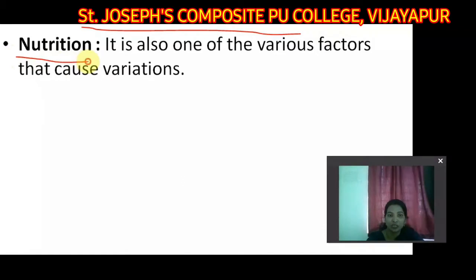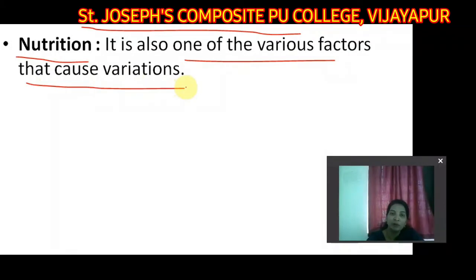Next one is nutrition, diet, the food that you take. It is also one of the factors that causes variations. Some people will not get suited to their body some lemon, citric acid, or some peas, and also some brinjals cannot be adjusted to their body. So these things will not be much affected. But the thing is that it will be continued, and the next generation will also be affected, right students? So for environmental factors also we have seen how it gets affected.